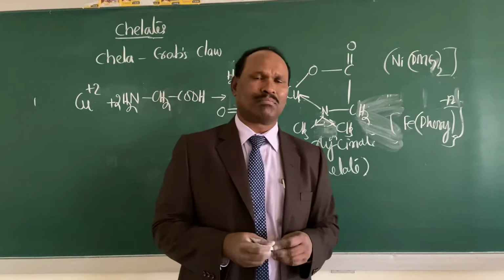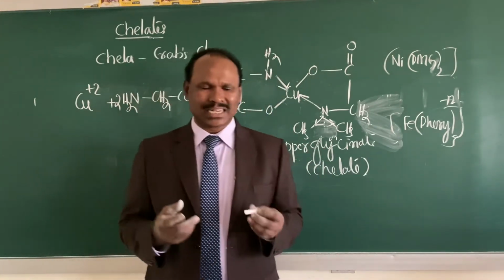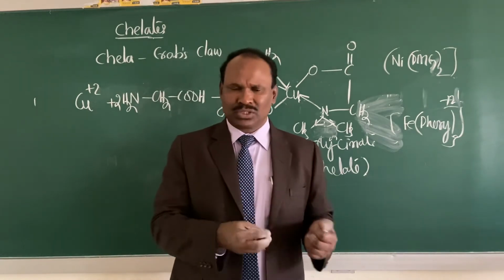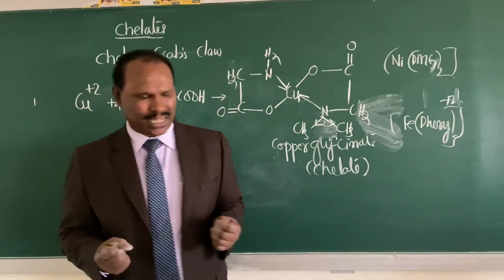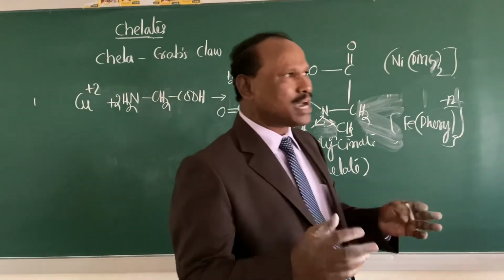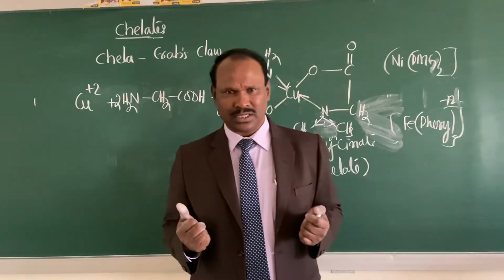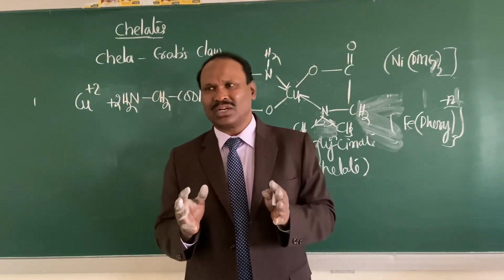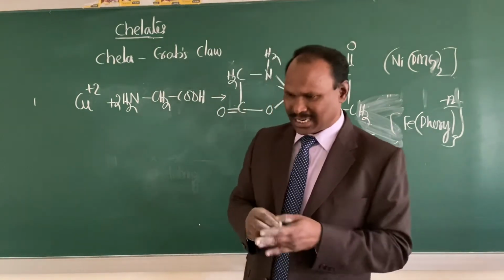The tris(phenanthroline) iron(II) complex ion is called ferroin, which is deep red in color. This can be used as an indicator in oxidation reduction titrations. At the end point, that red color is removed. Is it okay? So this acts as what? An indicator in oxidation reduction reactions.